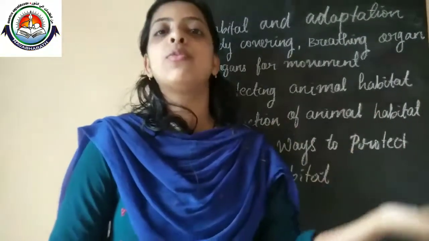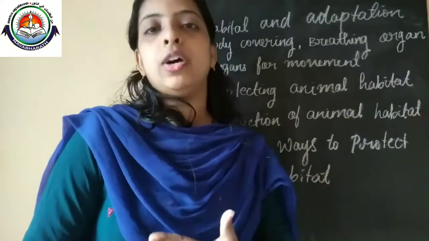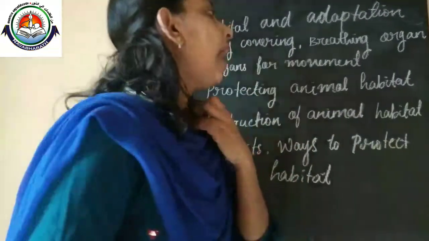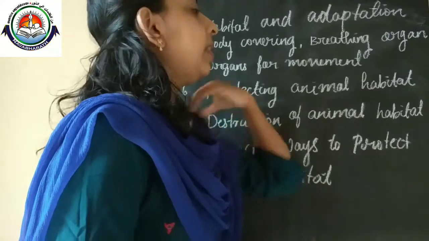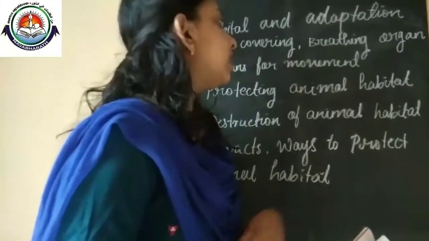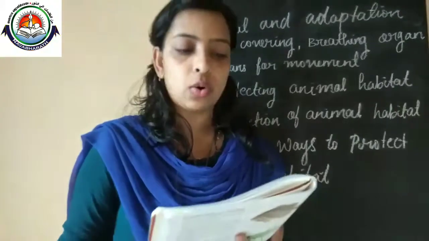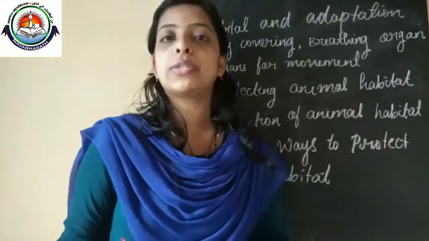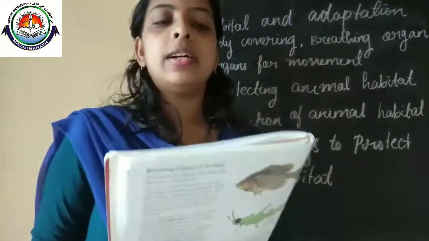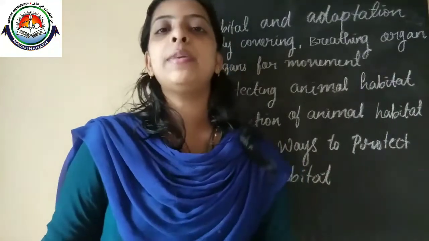They have to move from one place to another for various needs. For that movement, they have some organs in their body, which we can consider as forelimbs and hind limbs, the organs for movement.